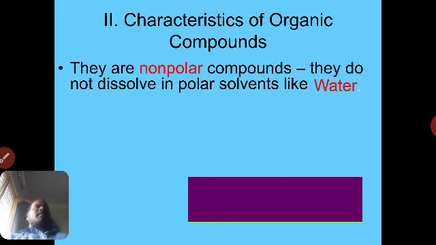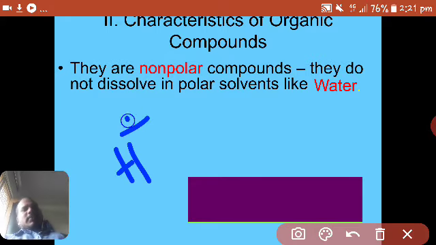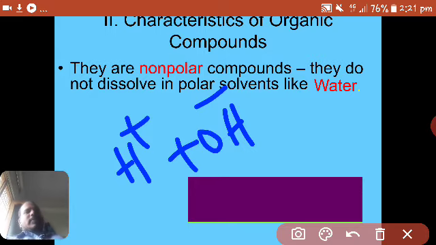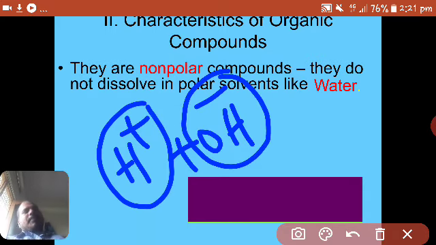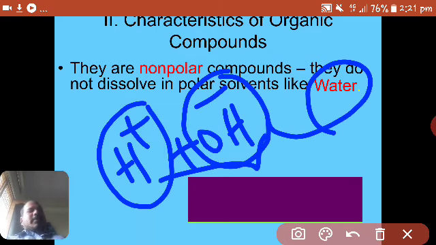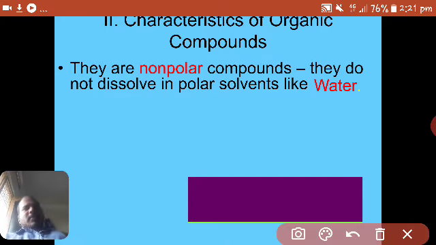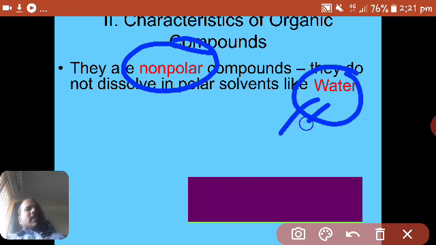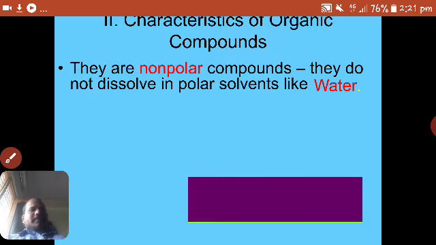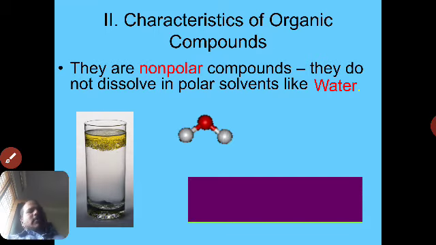For example, in daily life, if we observe petrol or kerosene poured into water, it forms 2 layers. It cannot form a homogeneous mixture. Why? Petrol or kerosene is an organic compound and water is an inorganic or polar compound. Petrol is a non-polar compound and water is a polar solvent. That's why organic compounds cannot be dissolved in polar solvents like water.